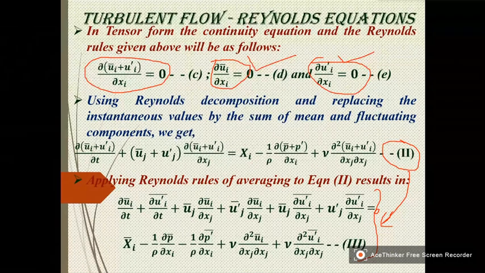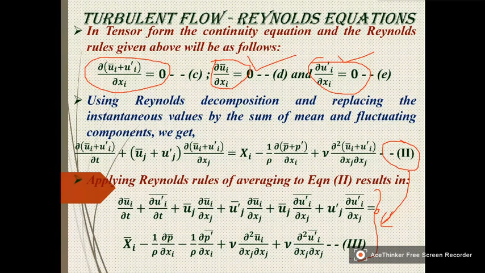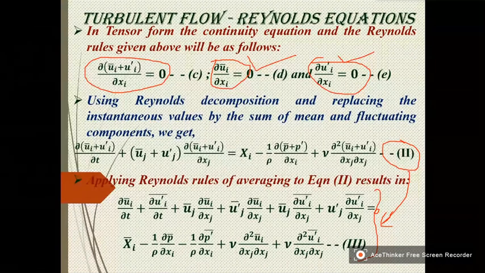You have to sit calmly and substitute and note it down, because if I just read it, you will not be able to understand. So you have to work it out.